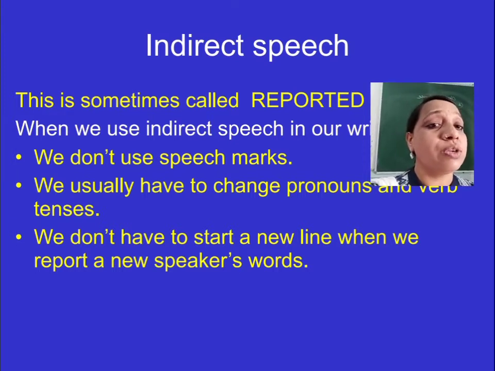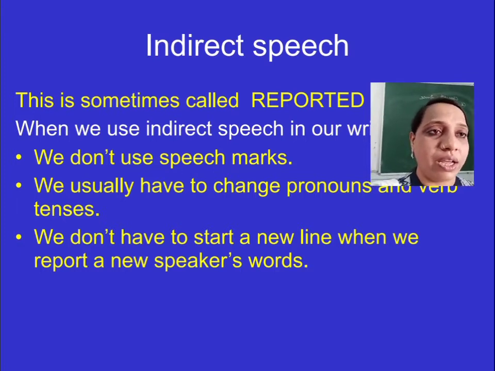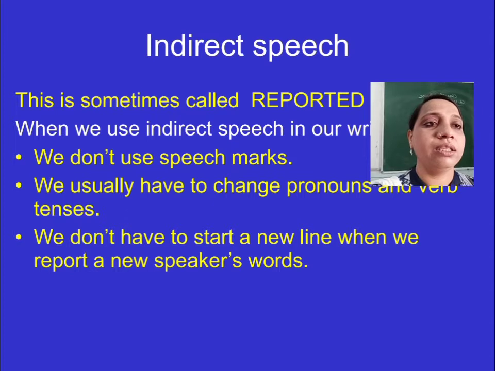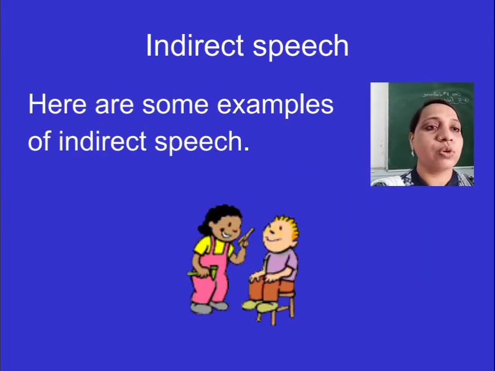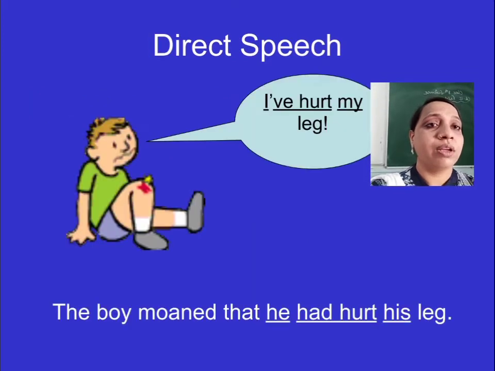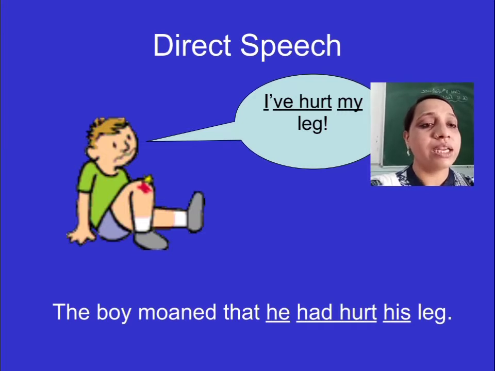Next, we usually have to change pronouns and verb tenses. And we don't have to start a new line when we report a new speaker's words, as we do in direct speech. Here are some examples of indirect speech, using the same sentences I gave you in direct speech, now converted into indirect speech.